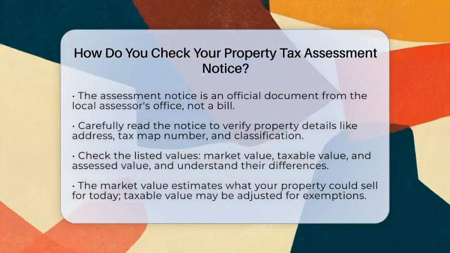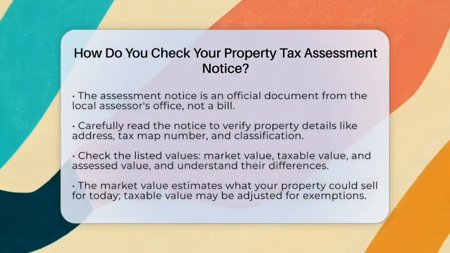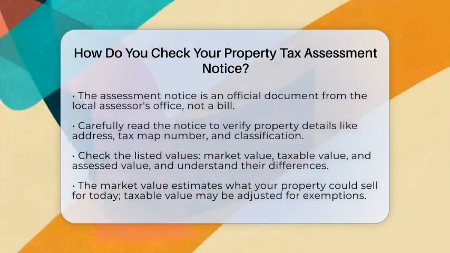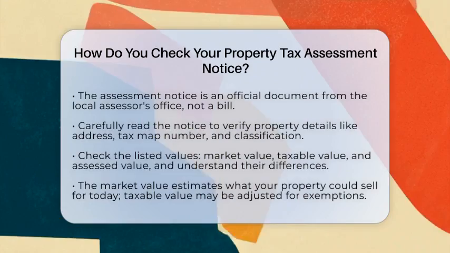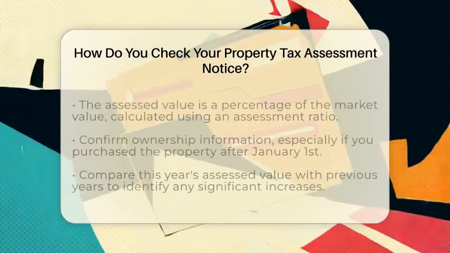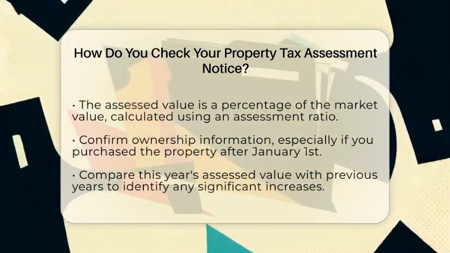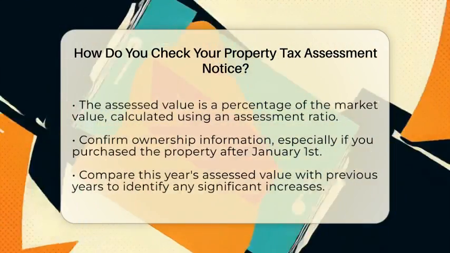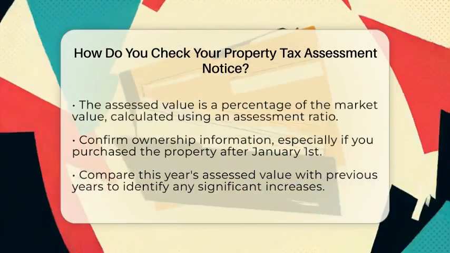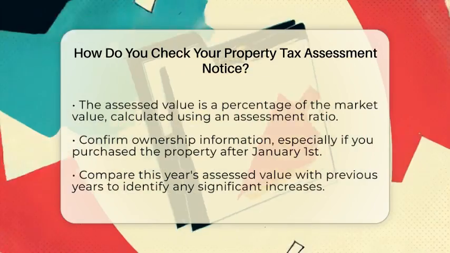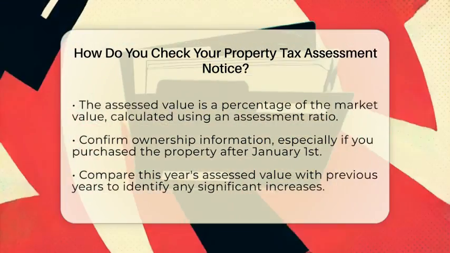Next, review the values listed. Your notice will show the market value, which is an estimate of what your property could sell for today. It also shows the taxable value, which might be adjusted if you have exemptions or caps. The assessed value is usually a percentage of the market value, calculated by applying an assessment ratio. Understanding these differences helps you see how your taxes are calculated.